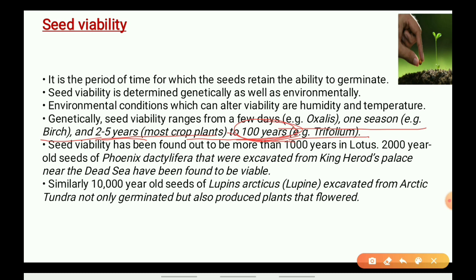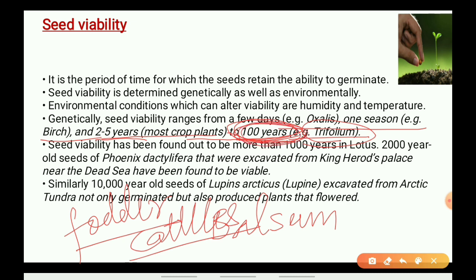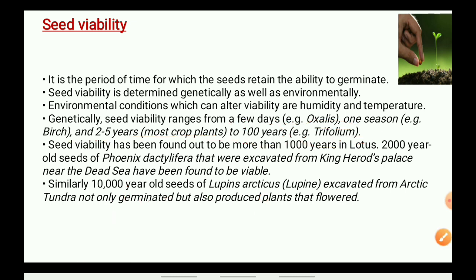It is a fodder plant which is used for the cattle. So Trifolium can have its seed viability for about 100 years. Trifolium seeds can live for 100 years.